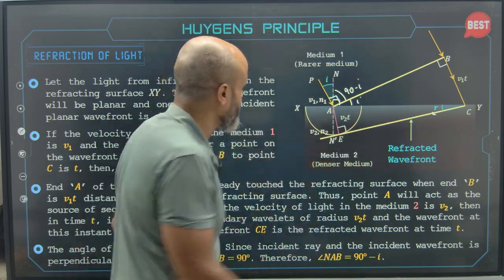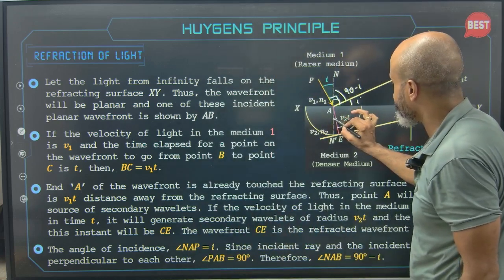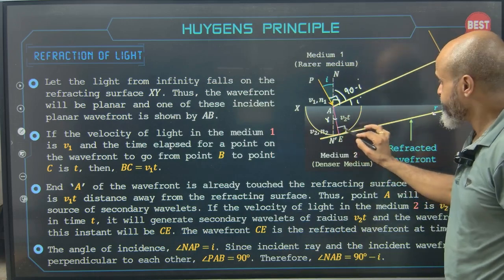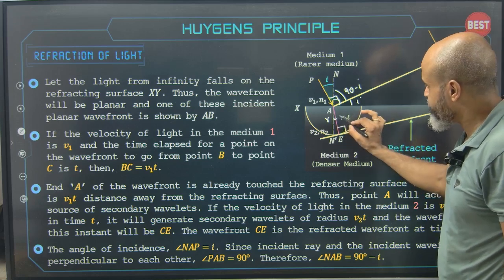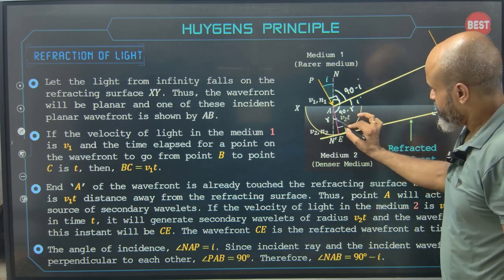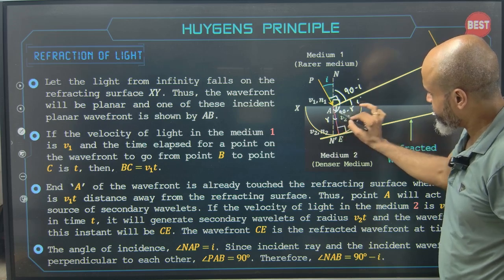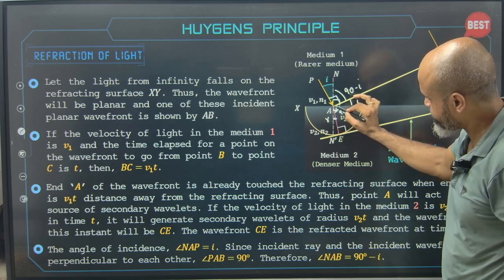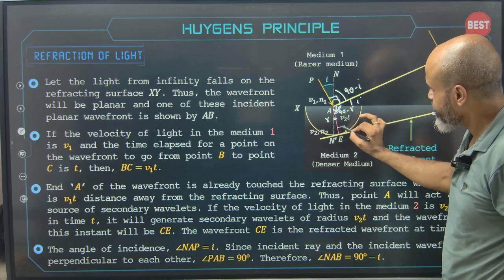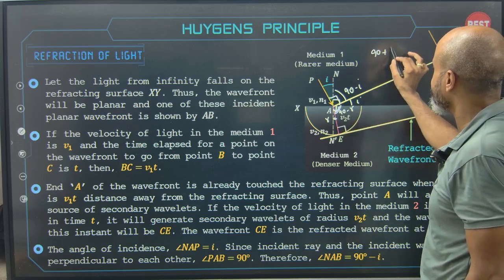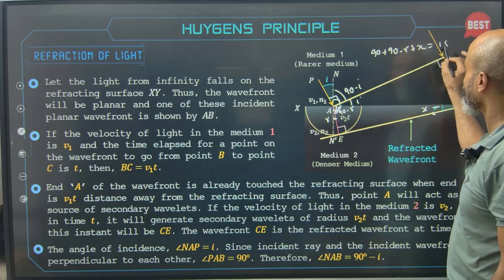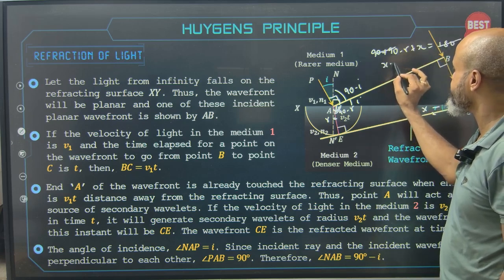Okay, now let's look at this triangle. Here, this is basically R, that is the angle of refraction. If this angle happens to be R, this is 90, this is 90, this is R. So how much will this angle be? This angle will be 90 minus R. This is 90. The normal is perpendicular, so this is R out of this, and this is angle NAC. This is 90, this is R, so this will be 90 minus R. So 90 plus 90 minus R, again the same thing, 90 plus 90 minus R. Let's say we assume this angle to be X, so plus X will be equal to 180. 180 gets cancelled, so X is equal to R.